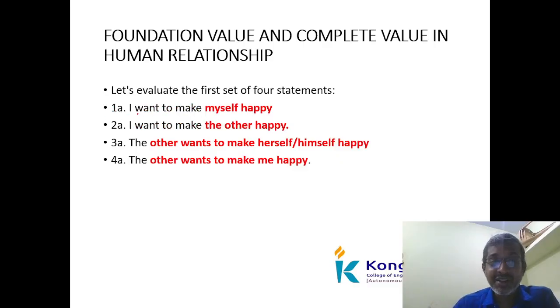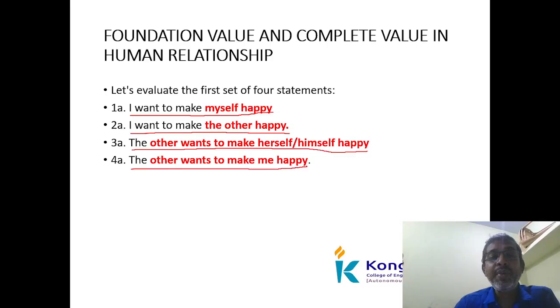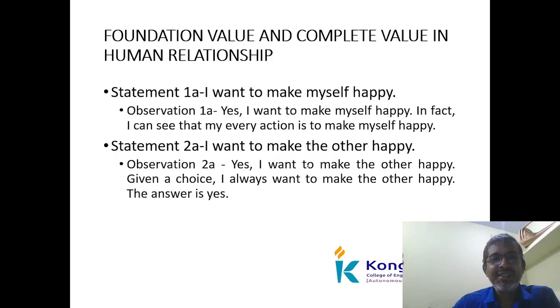So the first one we already told: 1A, I want to make myself happy. 2A, I want to make others happy. 3A, the others want to make themselves happy. Fourth one, 4A, the others want to make me happy. Already we understand this based on natural acceptance. Okay, so let us see the observation.